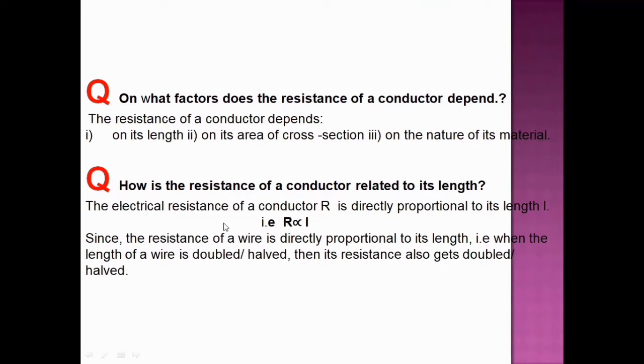How is the resistance of a conductor related to its length? The electrical resistance of a conductor R is directly proportional to the length L. That is, R is proportional to L. Since the resistance of a wire is directly proportional to its length, when the length of the wire is doubled or halved, its resistance also gets doubled or halved.